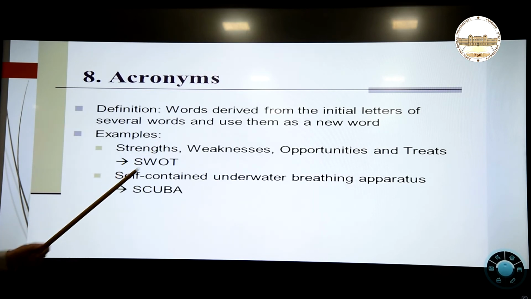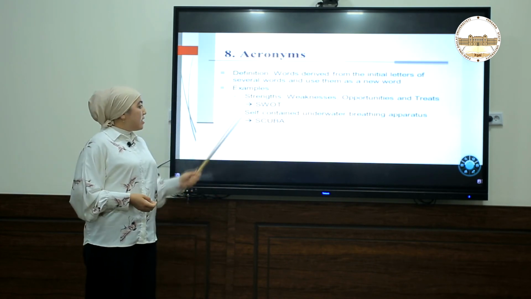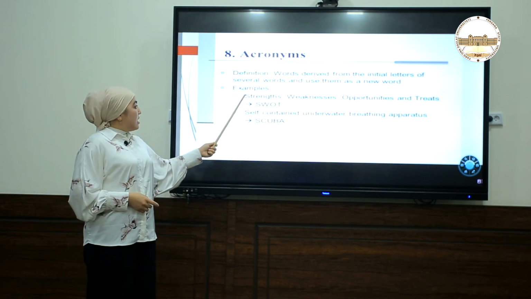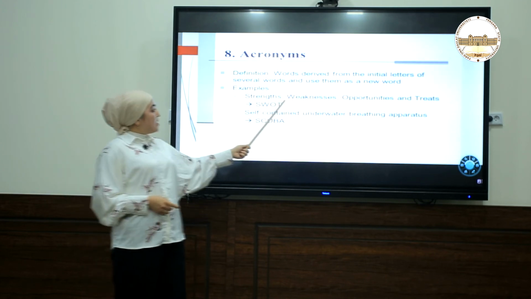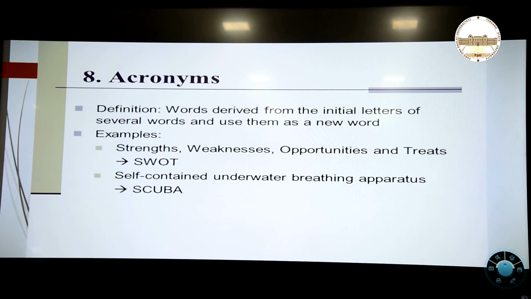Here we are using strengths, weaknesses, opportunities, and threats. We are taking the first letter from each word: S, W, O, and T, and we are creating a new word, SWOT.